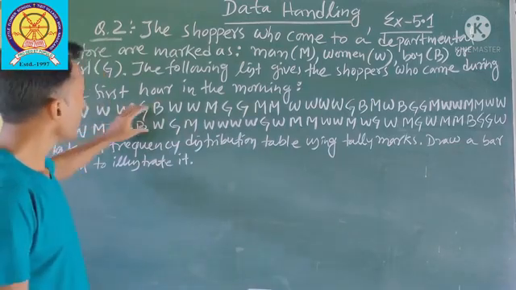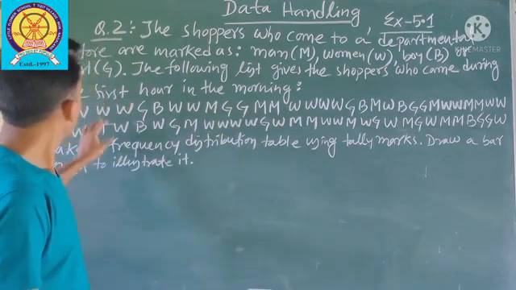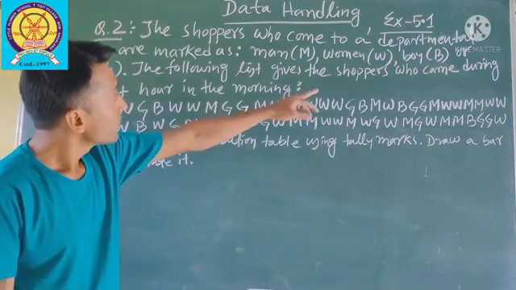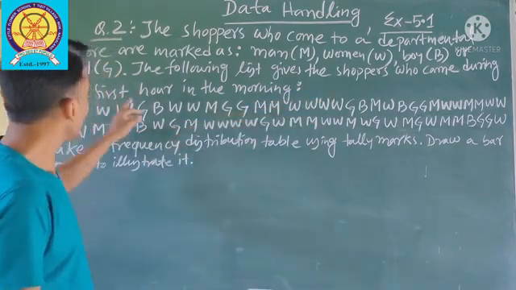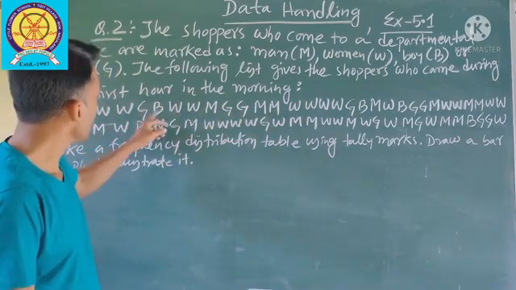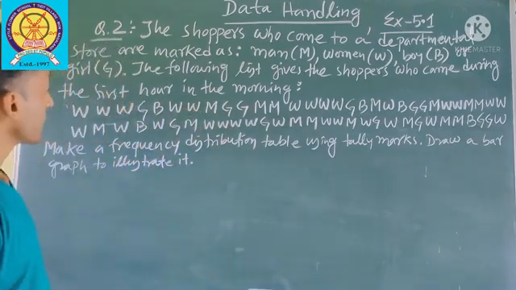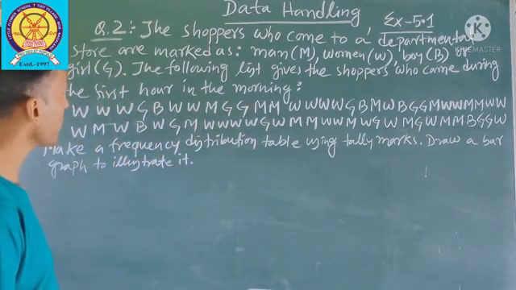So these are the data given: W, W, W, Z, B. These are the shoppers who came during the first hour in the morning.